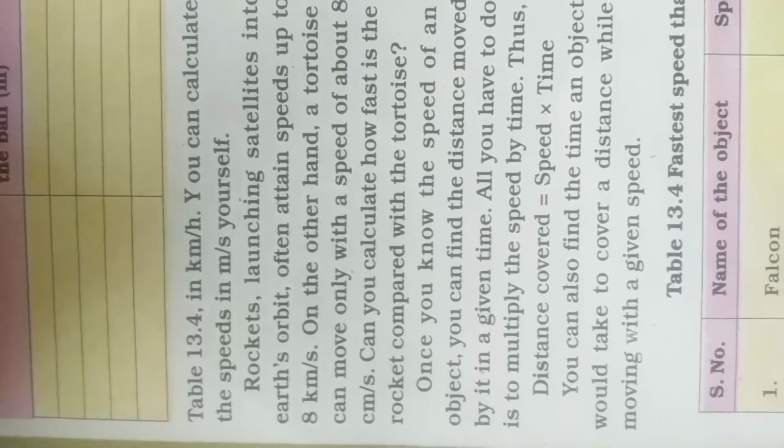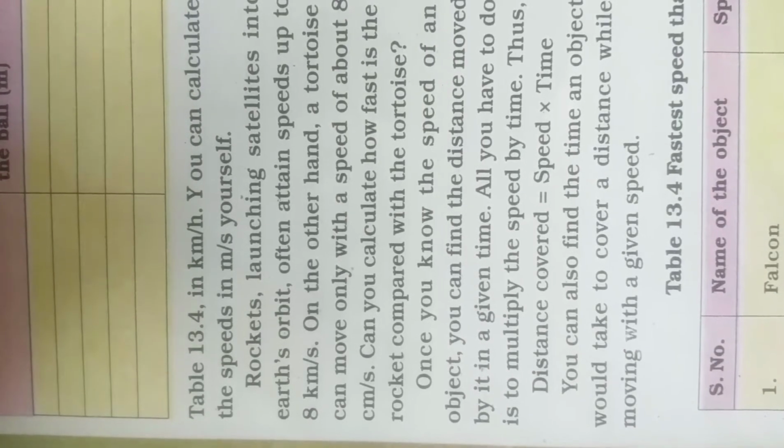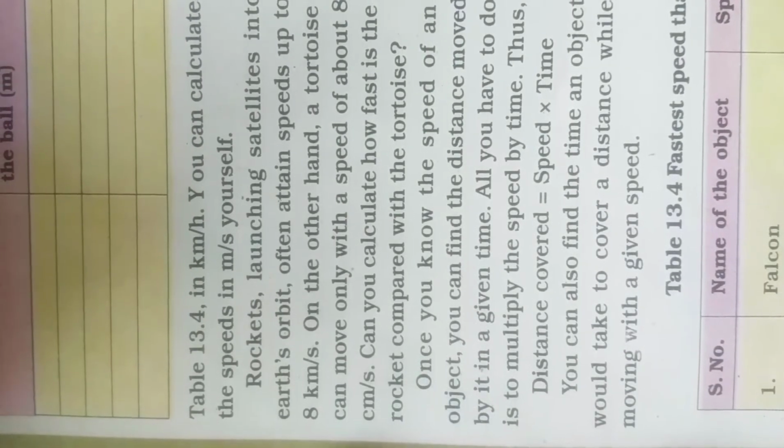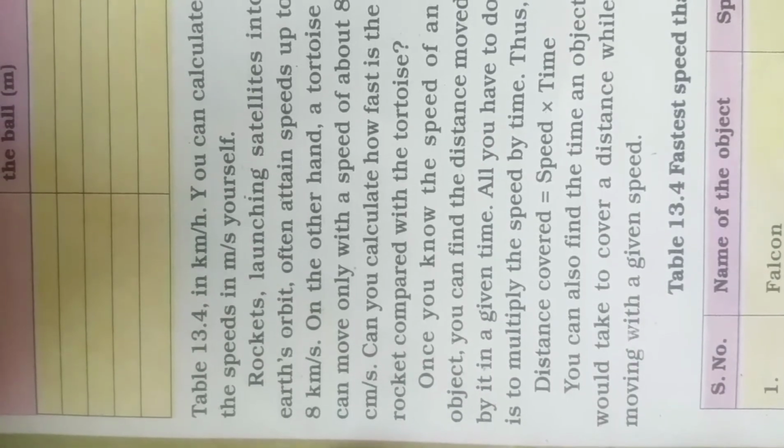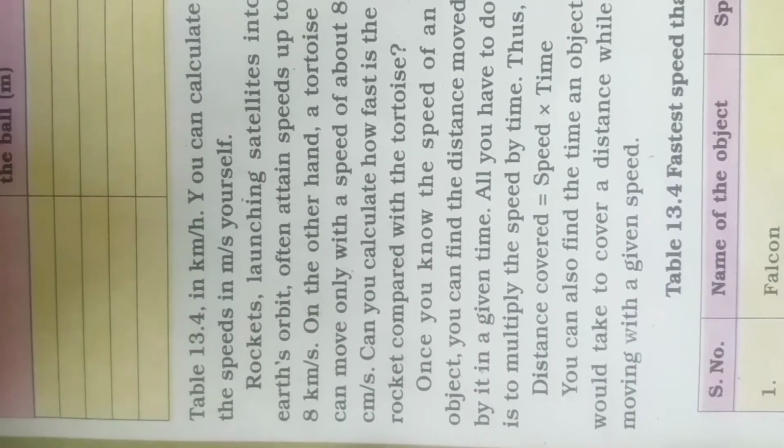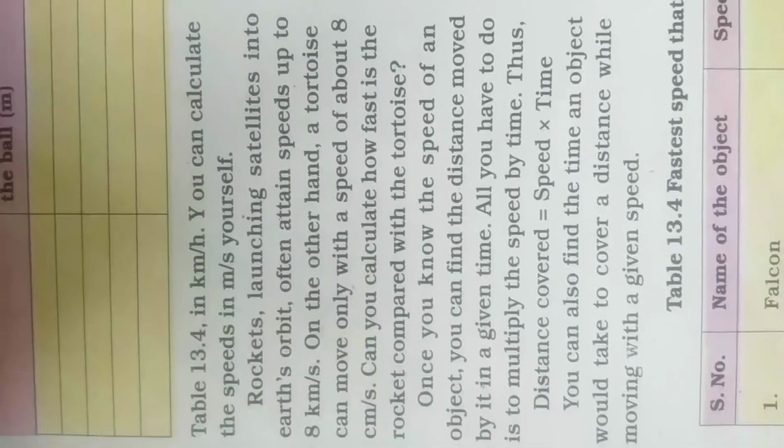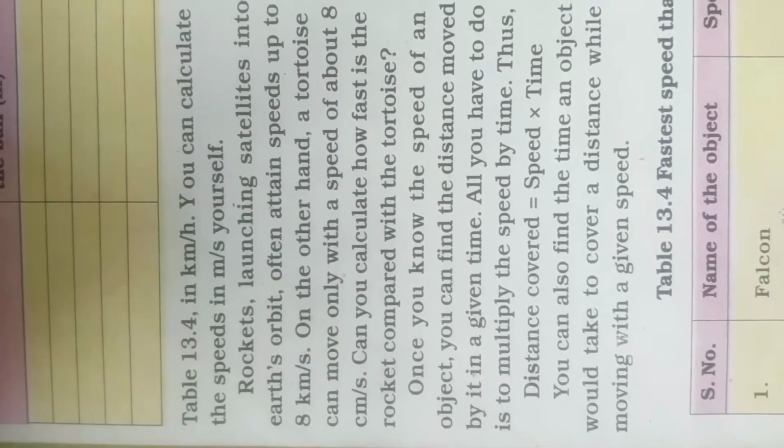In table 13.4 you should calculate in kilometer per hour. Why? You can calculate the speed in meter per second yourself.